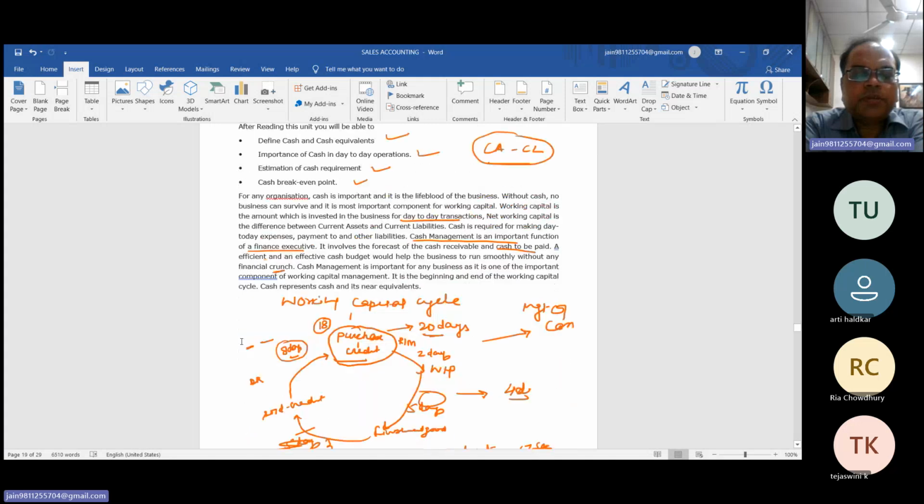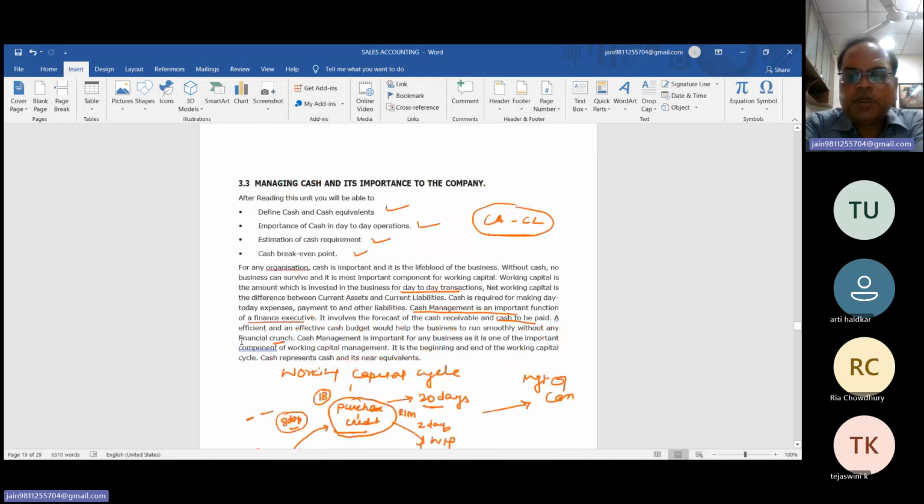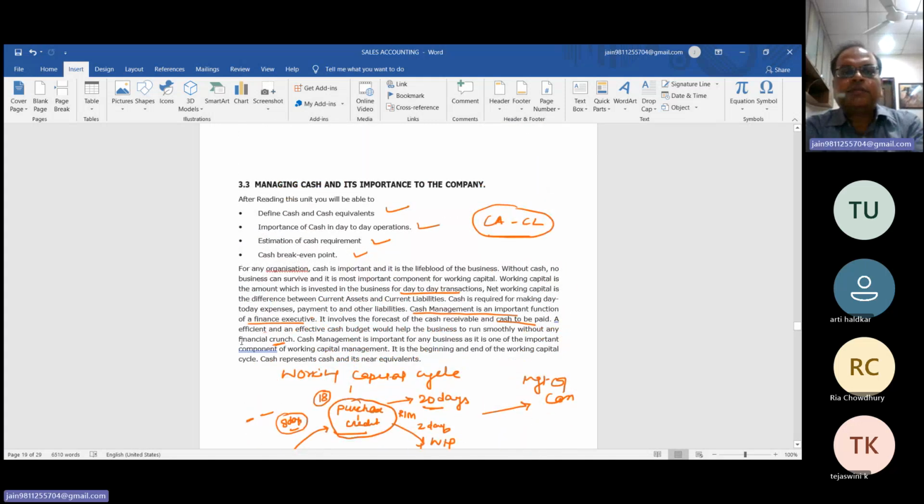Today we have discussed in the last class regarding cash management. And cash management is based on the cash policy of the company. How to manage our cash? So we have to first design the cash policy of the company. So managing the cash and its importance for the company, we have discussed in the last class.